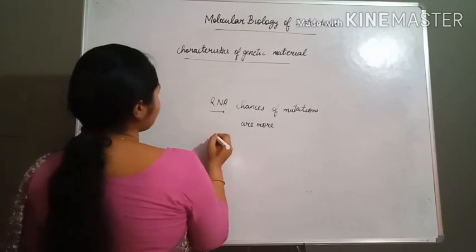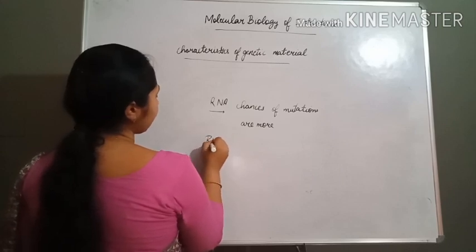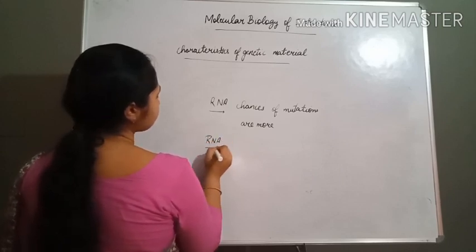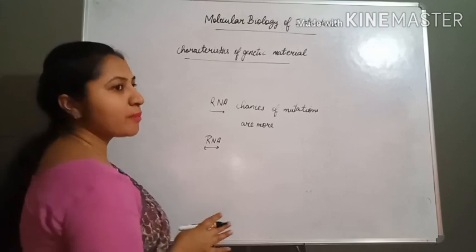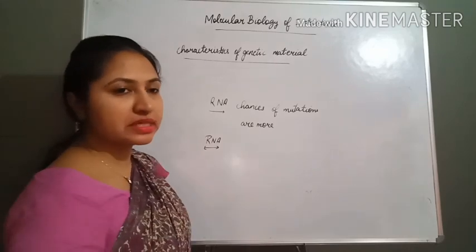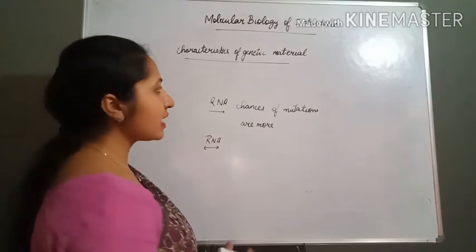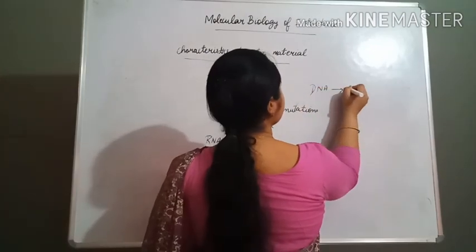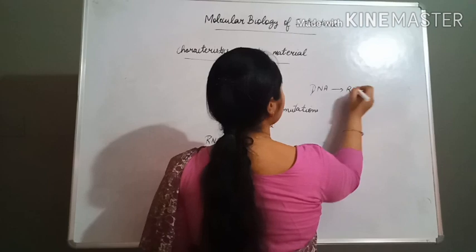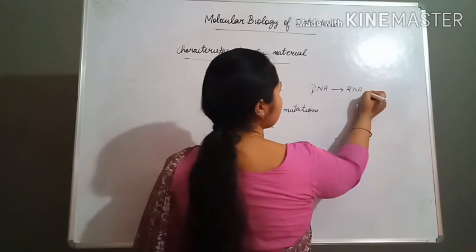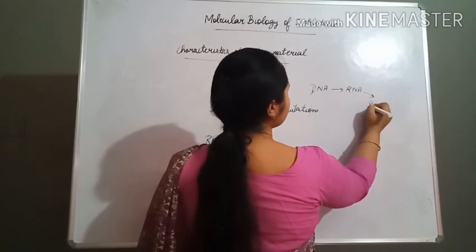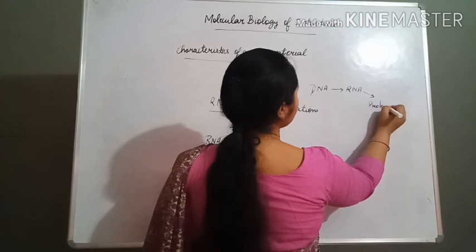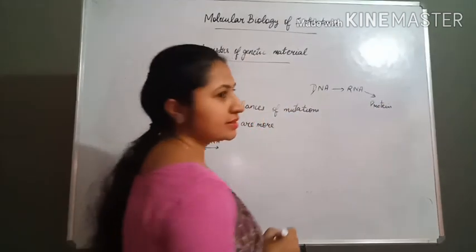Now next, RNA is not dependent upon the DNA for protein synthesis, because as I told you, from the DNA RNA forms by the process of transcription, and from the RNA the proteins are formed by the process of translation.